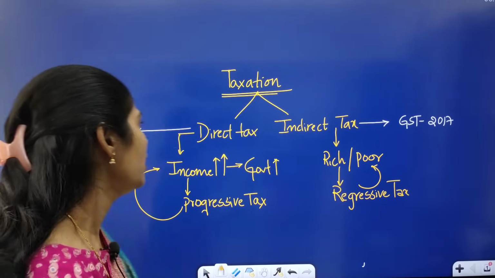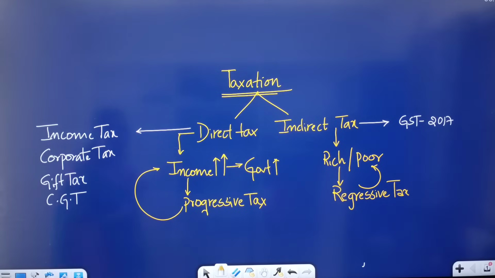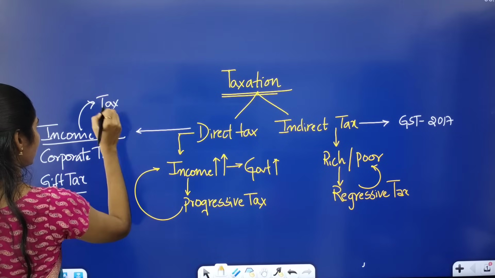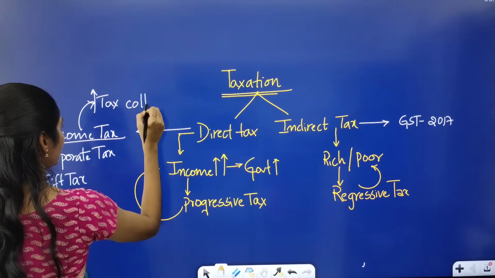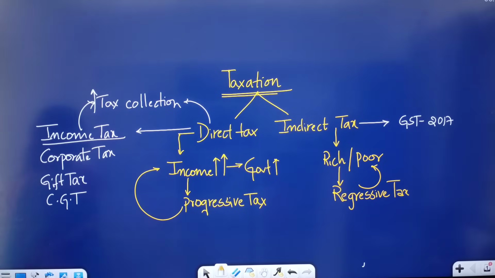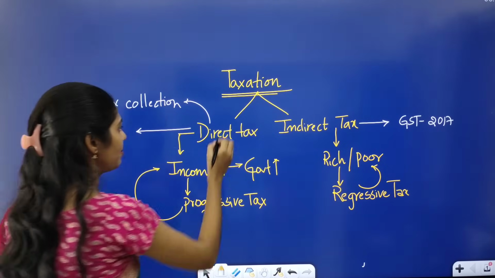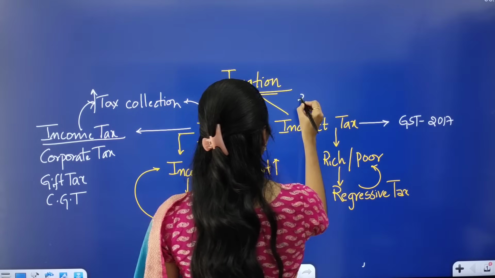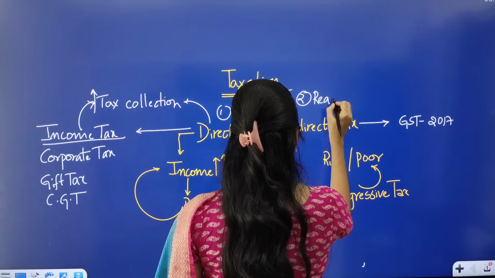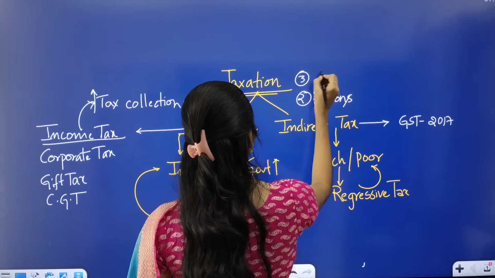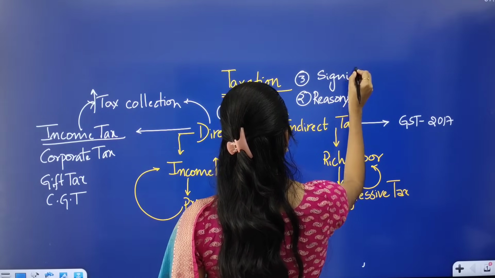Okay, so what is this article talking about? The article is talking about the increase in tax collection, that too from direct taxes. So here, what are the dimensions that you have to think about? First dimension is you have to see some basics regarding this direct tax. Second one is what are the reasons why there is an increase in direct tax collections. And third one is what is the significance.